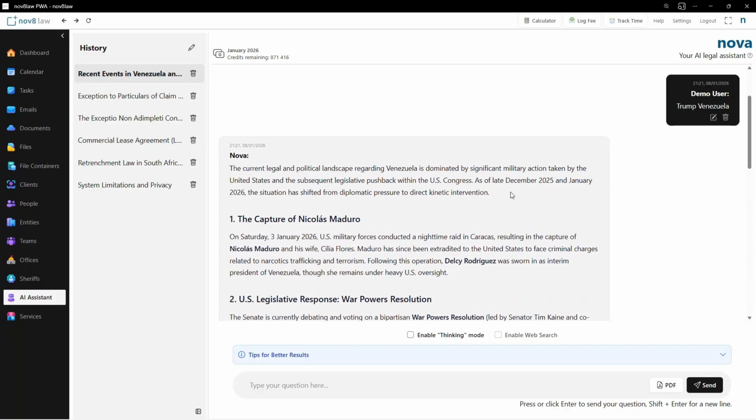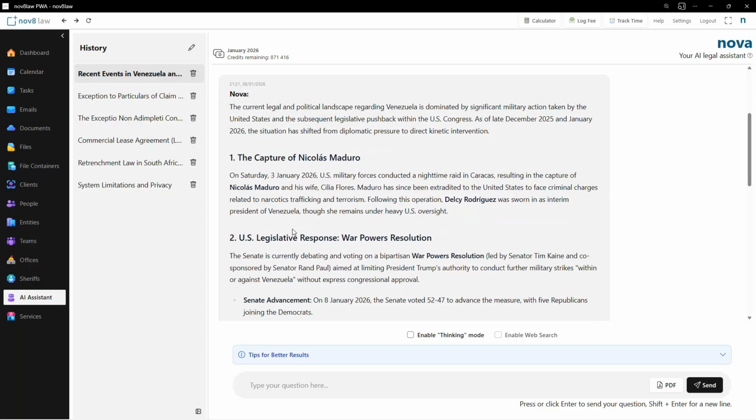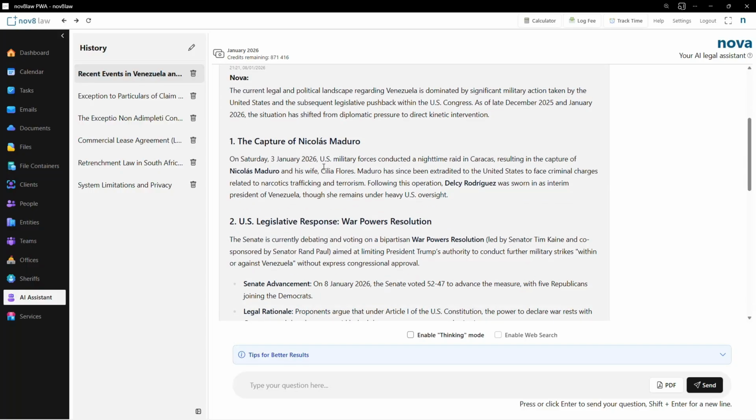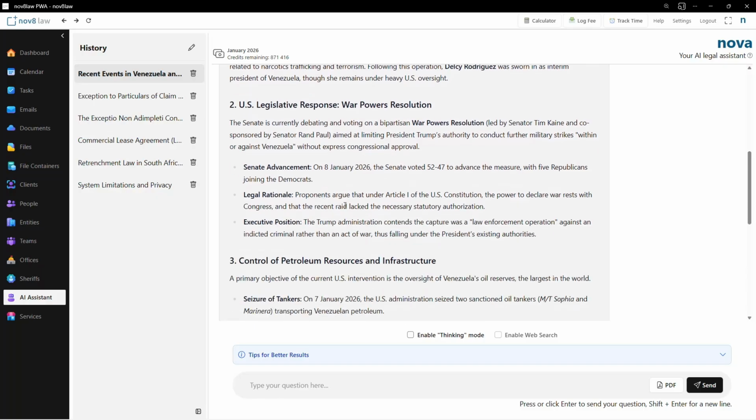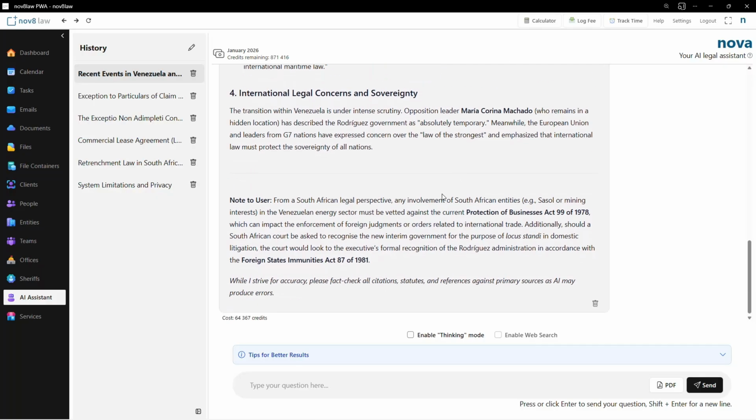So we can see that as of late December 2025 and January 2026, the situation has shifted from diplomatic pressure to direct kinetic intervention. It mentions the capture of the president and then goes on about things that I don't really care about.